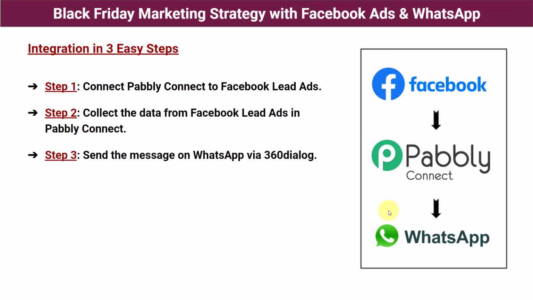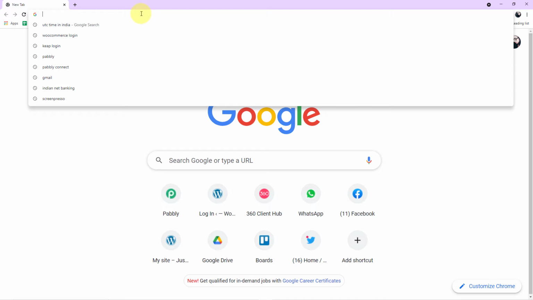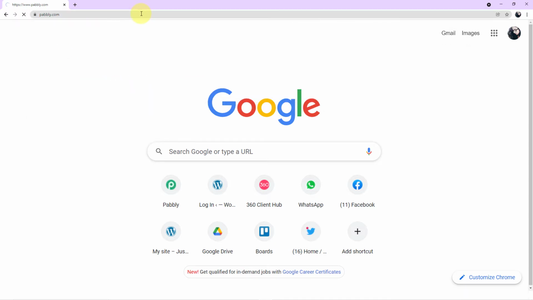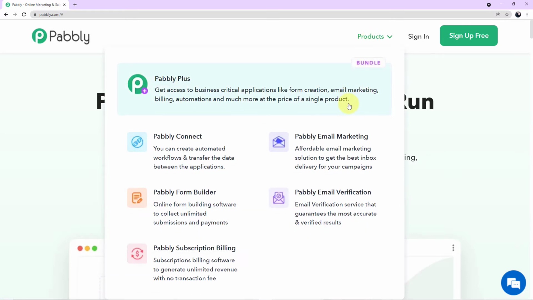So guys, let's start with the process now. Okay guys, to start with the process, you first have to open your browser, come to the search engine, and search for Pabbly. Type P-A-B-B-L-Y, remember, P-A-B-B-L-Y, press enter. As you can see on my screen, this is the website page of Pabbly. Next, click on products and you can see all of the 5 applications offered by Pabbly. Today we are using Pabbly Connect, so click on Pabbly Connect.